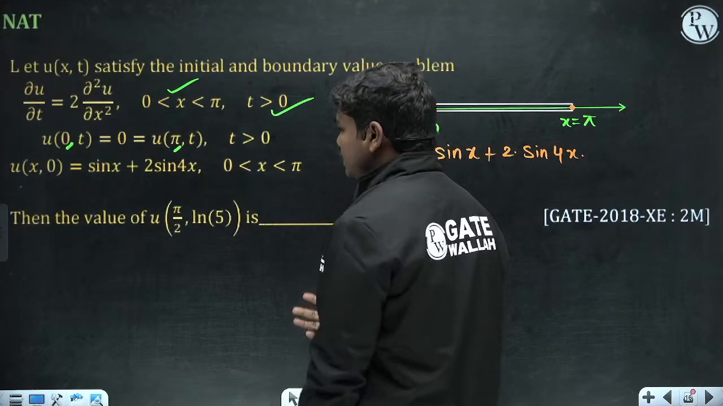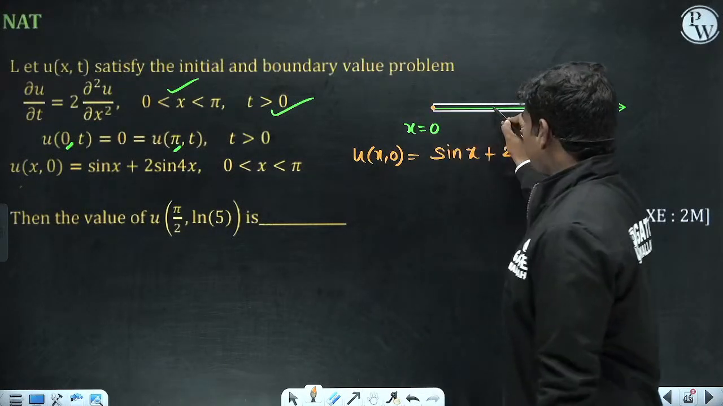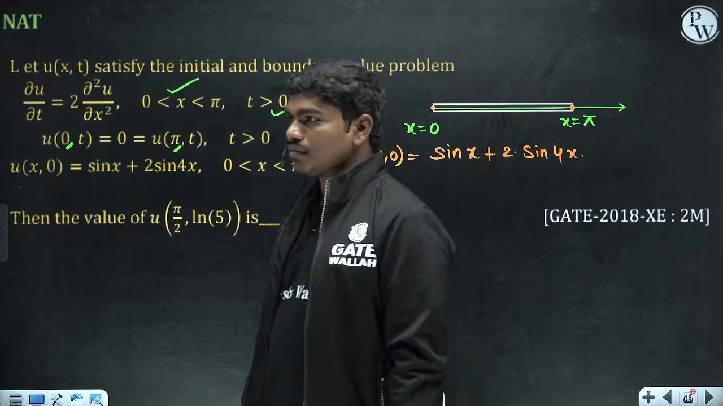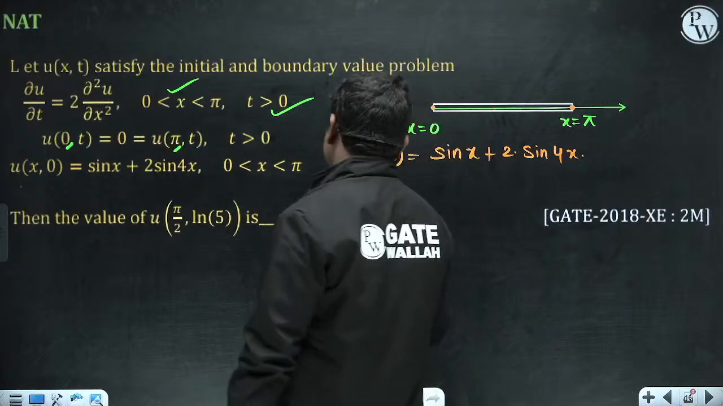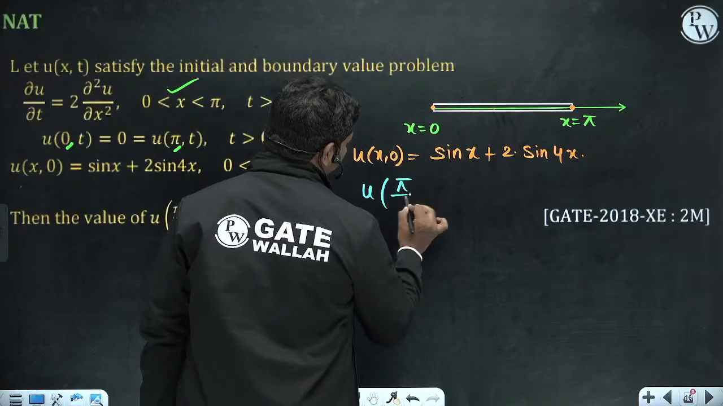Now they are asking you what is the value of the temperature at x is equal to pi by 2 at time t is equal to ln 5 seconds. So now you want to calculate u of pi by 2 comma ln 5.